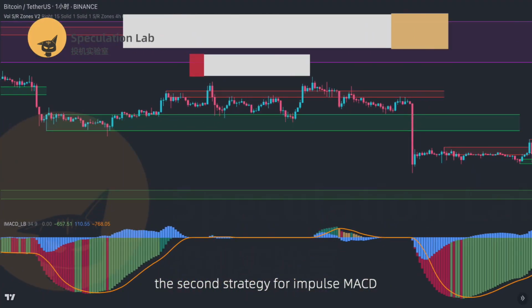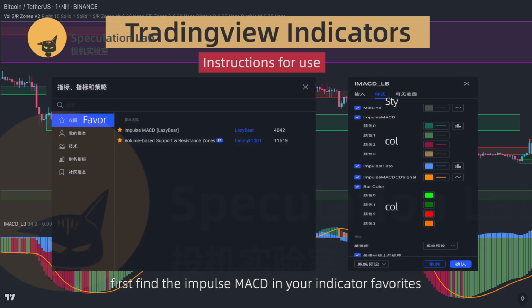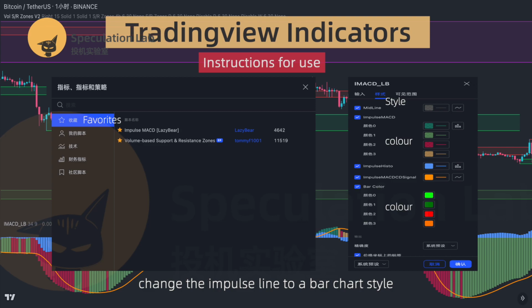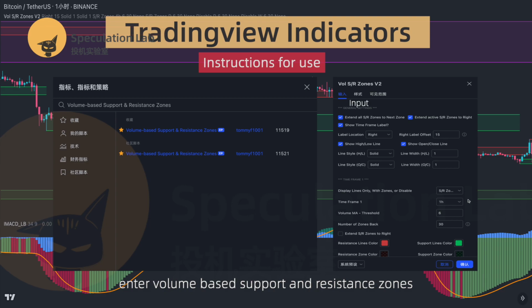The second strategy for Impulse MACD involves 2 TradingView indicators. First, find the Impulse MACD in your indicator favorites and add it to the chart. Change the impulse line to a bar chart style and set the impulse histo to blue, also in a bar chart style, with the signal line in yellow and in a line chart style. Next, open the indicator search bar, enter volume-based support and resistance zones, favorite it, and add it to your chart. This indicator is based on volume for identifying support and resistance zones.